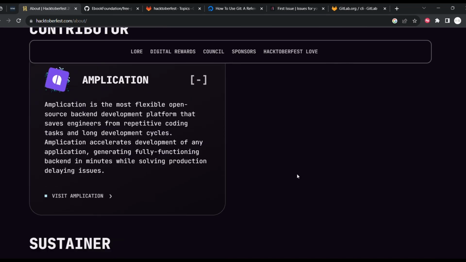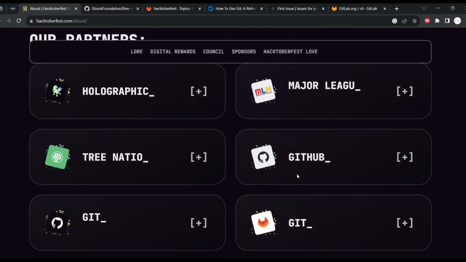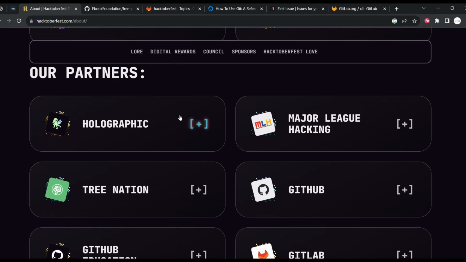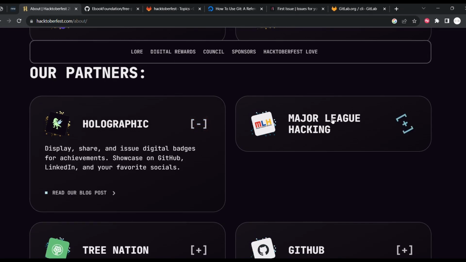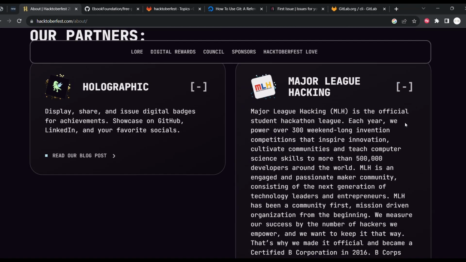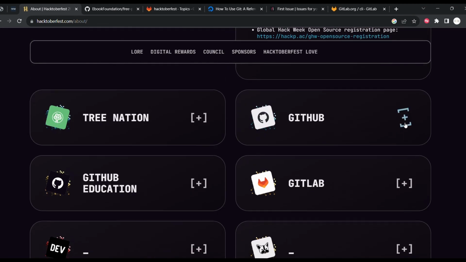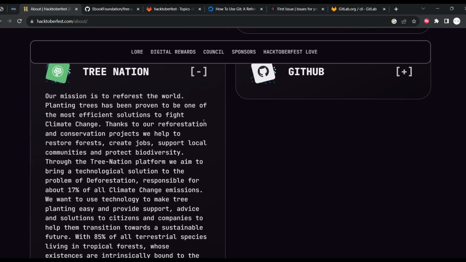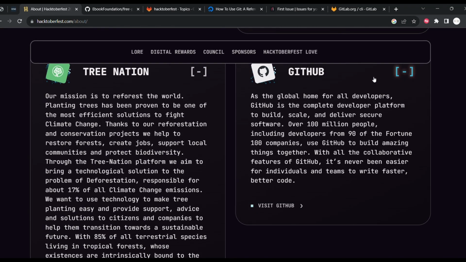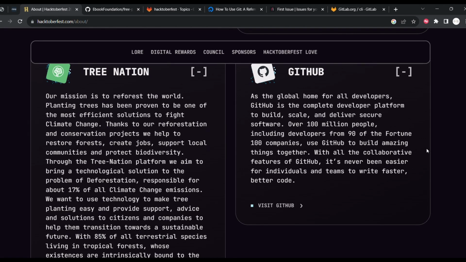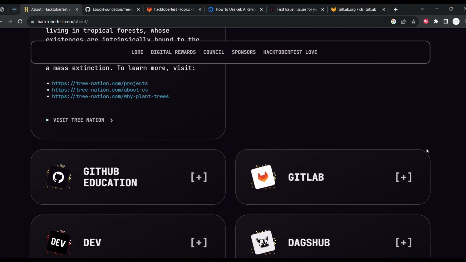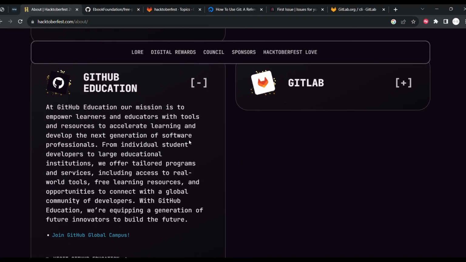Amplication is a contributor, sustainer, partner. So through these partners, digital awards will be given. And MLH, this is one of the good hackathon leagues, creating and planting trees through this organization. Through this organization, GitHub, one of the major parts of every coding, GitHub Education. If anyone has a student account, you can make use of that student account and get some of the good benefits through GitHub Education.